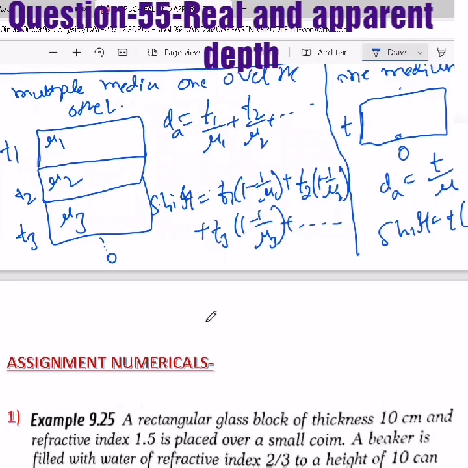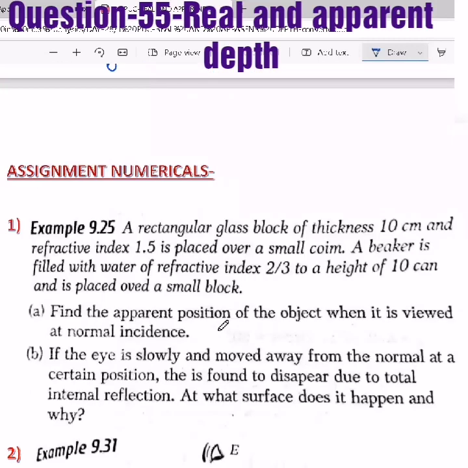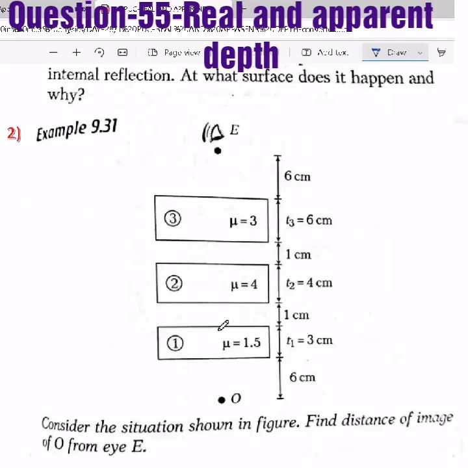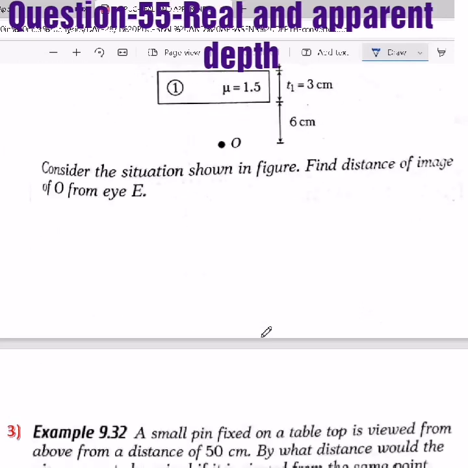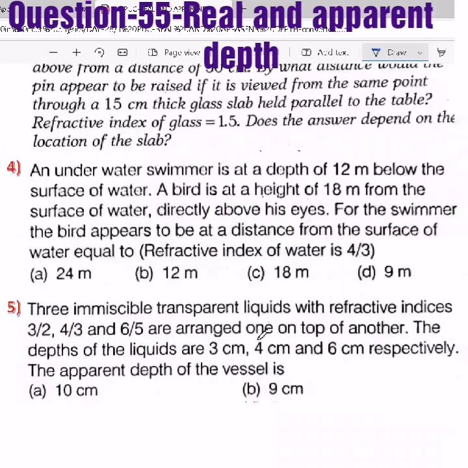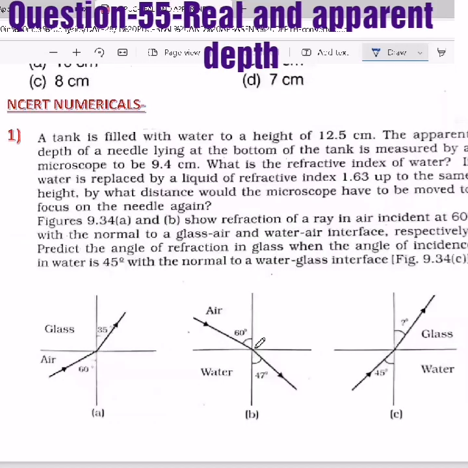This is all about apparent and real depth and what kind of questions will come. Similar questions I have given as an assignment. Like here, see the apparent distance and apparent shift due to multiple media. There are a few questions based on the same refraction, but very few. Just try to understand and try to solve it.